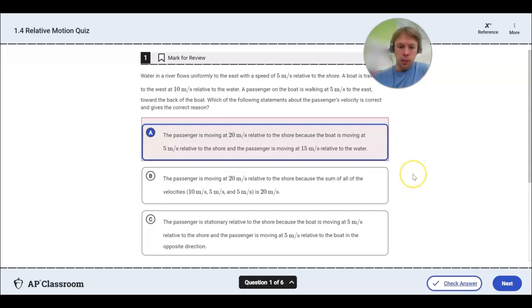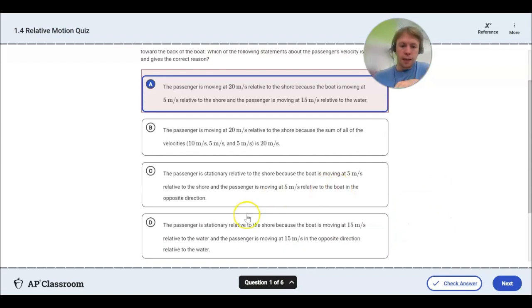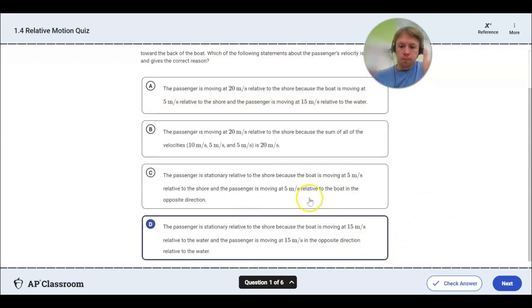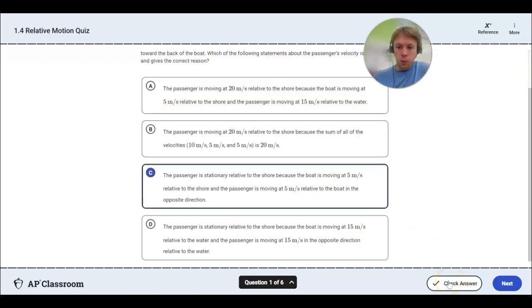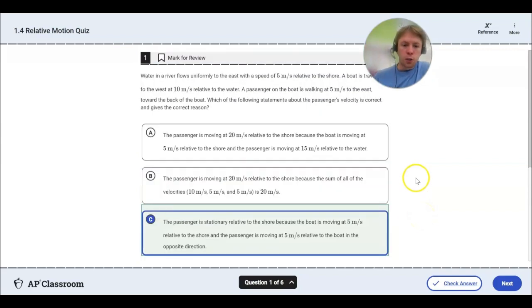If it highlights in red, that means the answer is incorrect, and if you scroll down, it will give you a very brief explanation as to why it's incorrect. So try it again, and once you pick the right answer, it'll be highlighted in green, and it'll emphasize the correct answer. Don't move on to the next question until you've checked your answer, or at least don't submit.